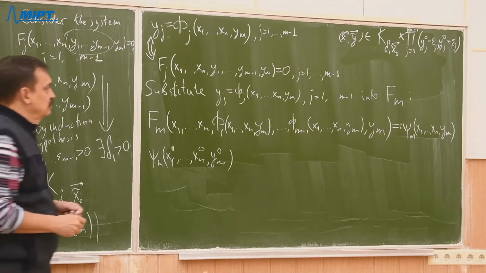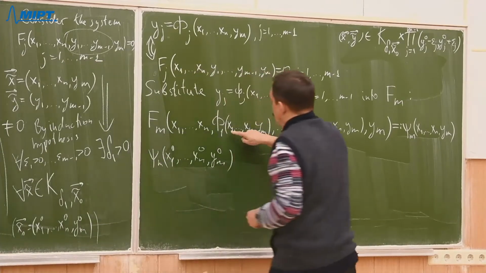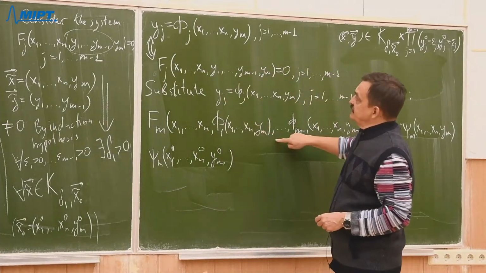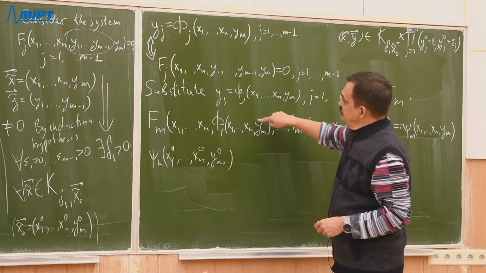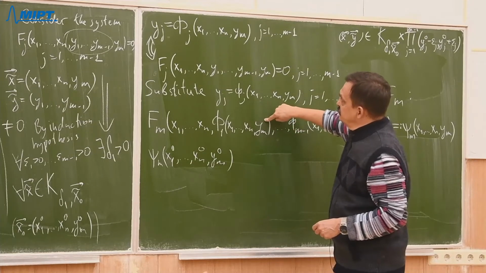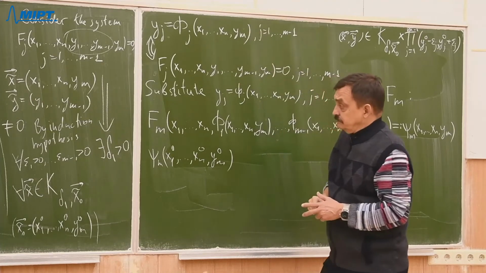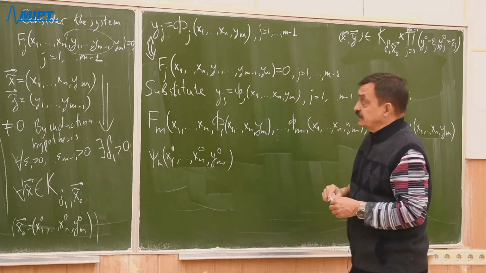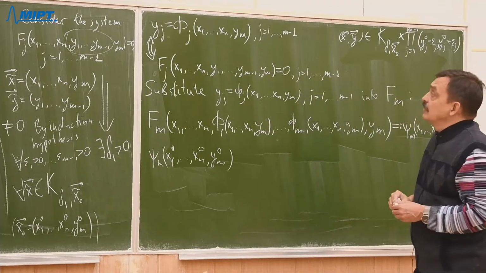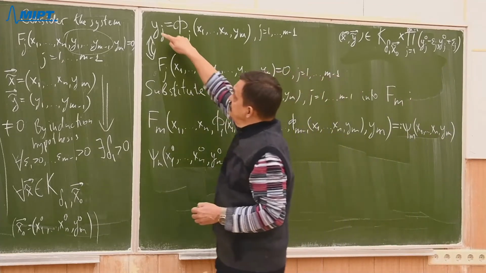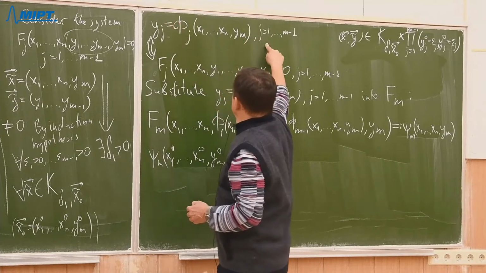Then what happens with capital phi? If we substitute indices with 0, then as we know by construction, we'll obtain precisely yj naught here.